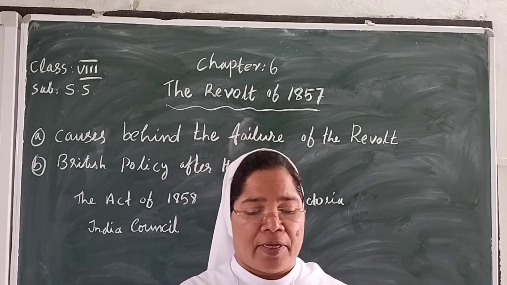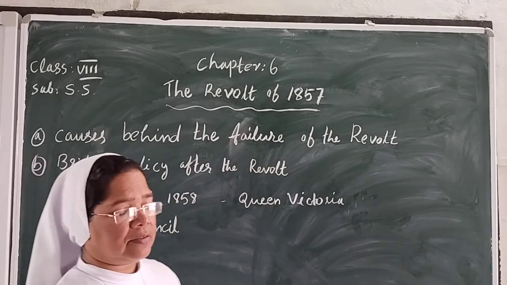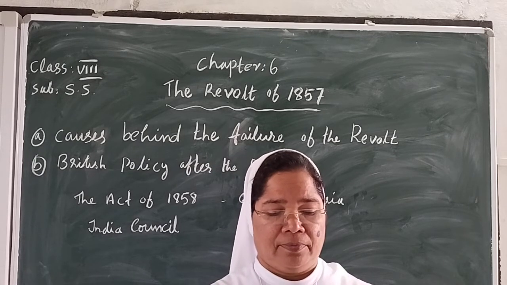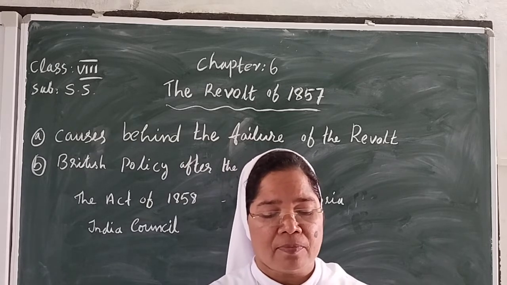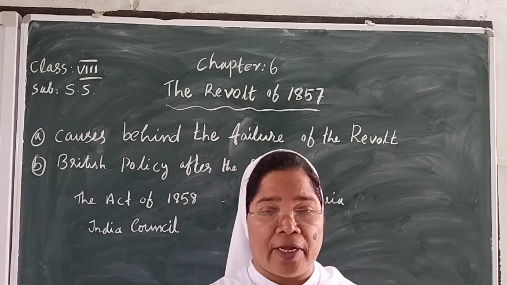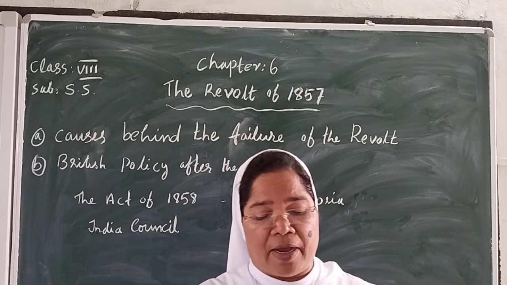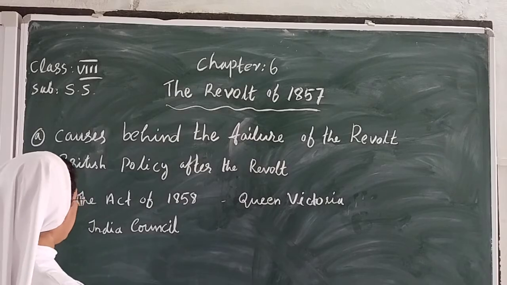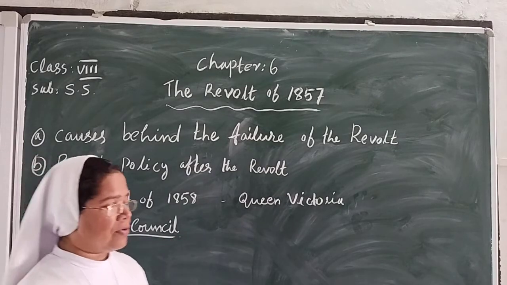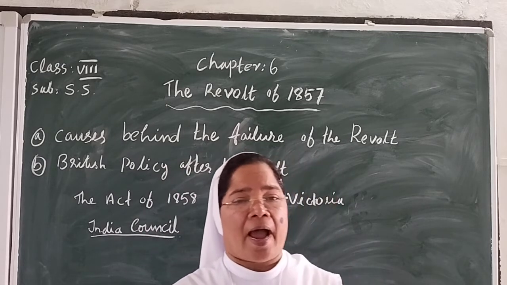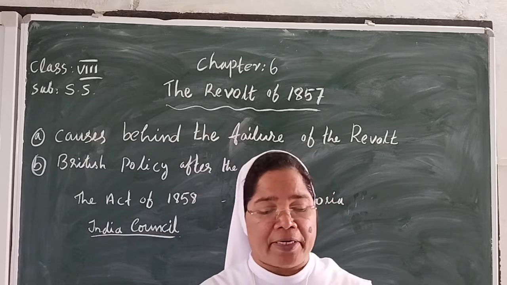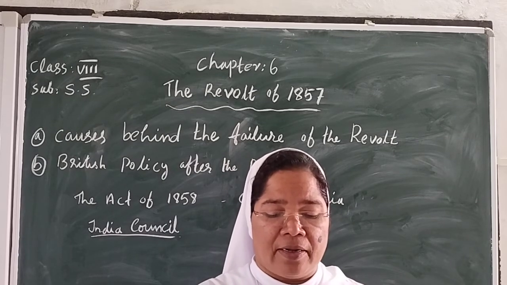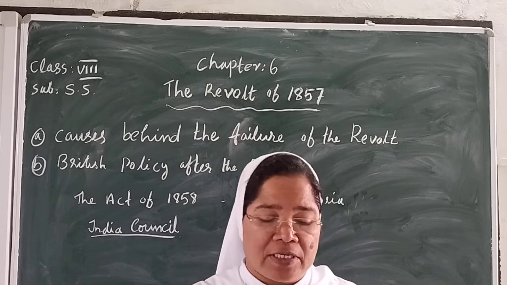So, by the Act of 1858, a Minister of the British Cabinet was appointed to manage affairs in India. He was called the Secretary of State. He was assisted by an advisory body called the Indian Council. It is called the Indian Council.